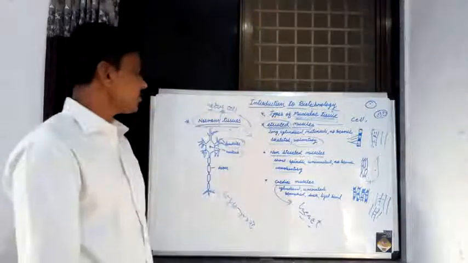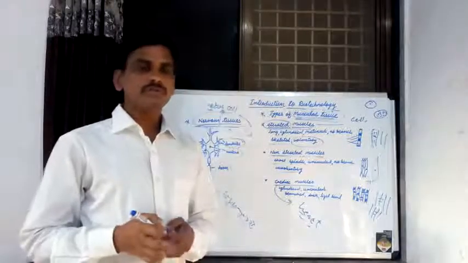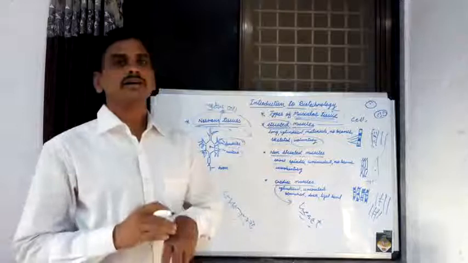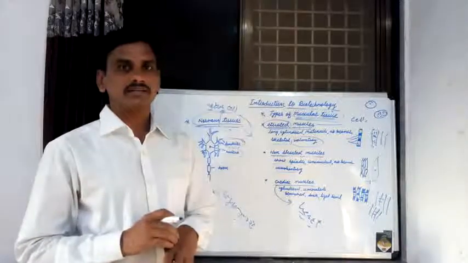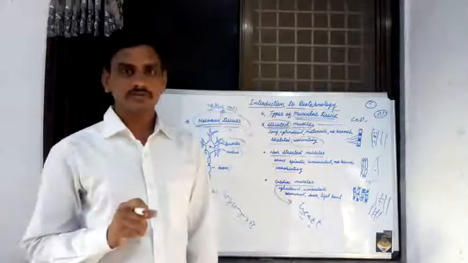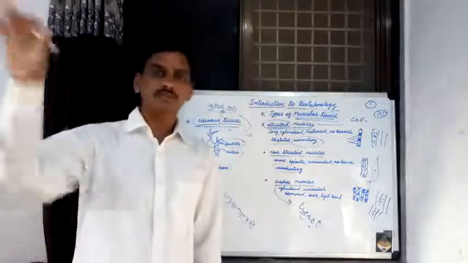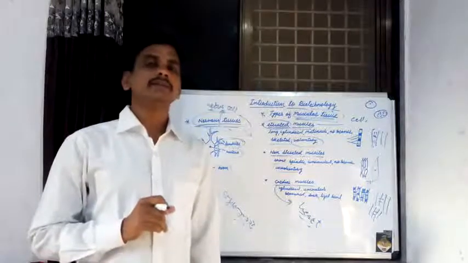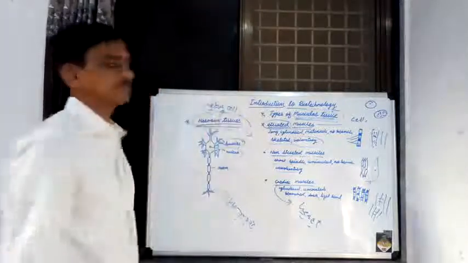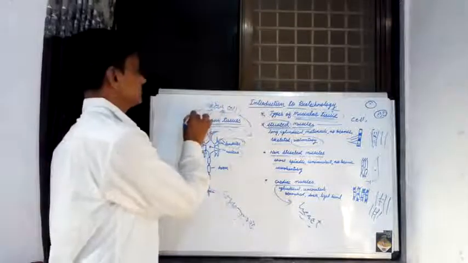Now, how is the function carried out by this nerve cell, nerve tissue? Information is collected by various sensory organs. For example, skin, mouth, eyes, ear, these are known as different sensory organs. These sensory organs collect information from the environment, and to these sensory organs attach different types of nerve cells. Those nerve cells attached to the sensory organs are known as sensory nerve cells.